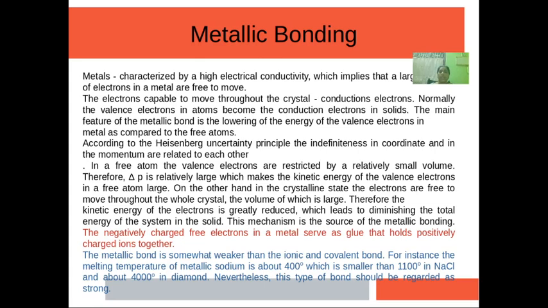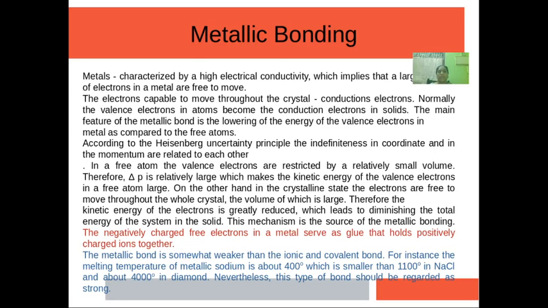The main feature of metallic bonding is the lowering of the energy of valence electrons in metal as compared to free atoms. According to the Heisenberg uncertainty principle, the indefiniteness in coordinate and in momentum are related to each other.